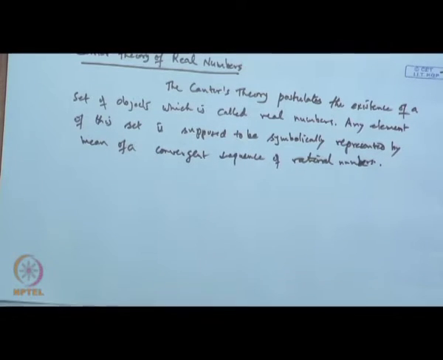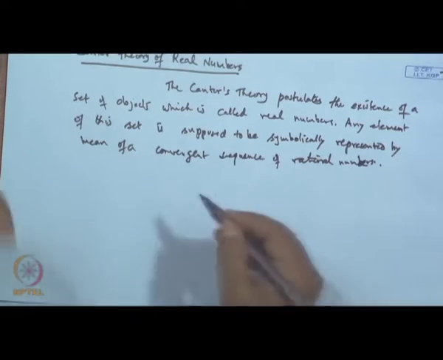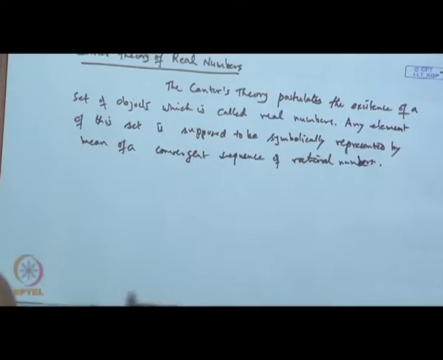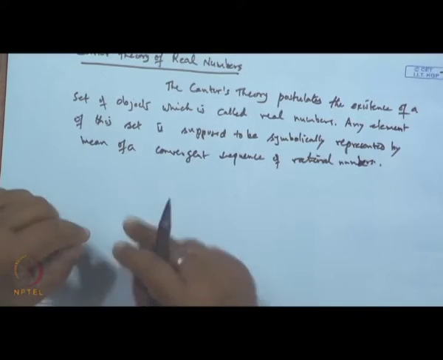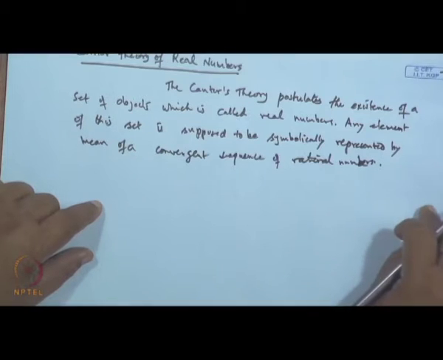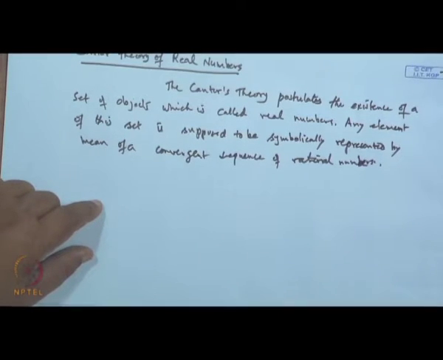The meaning of this is that Cantor said that if we pick up any sequence of rational numbers which is convergent, then this sequence will converge either to a rational number or to a number which is different from rational, which they call an irrational number.